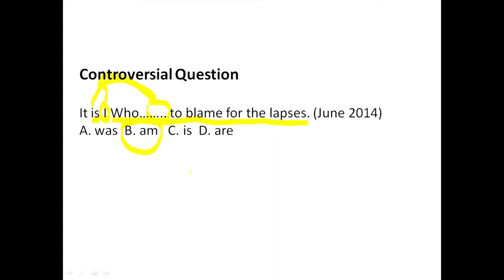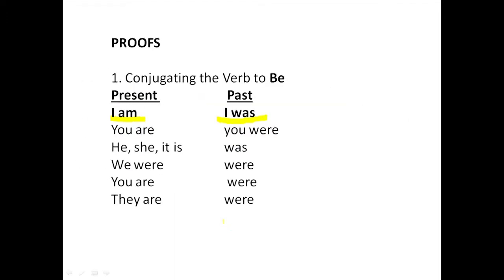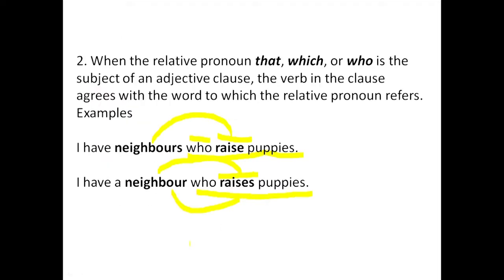It should not be "it is I who is," because if you put "is" here, it would not be in conformity with the personal pronoun I. Never should it be. And D, we have "are." So of course, I've given you three reasons why B is our answer. Three powerful reasons. Again, the first one: when we conjugate the verb to be with a personal pronoun, we have I am and I was. Secondly, when the relative pronoun that, which, or who is the subject of an adjective clause, the verb in the clause agrees with the word.